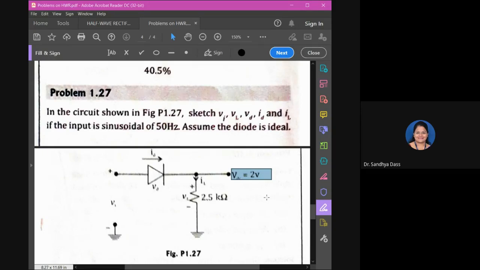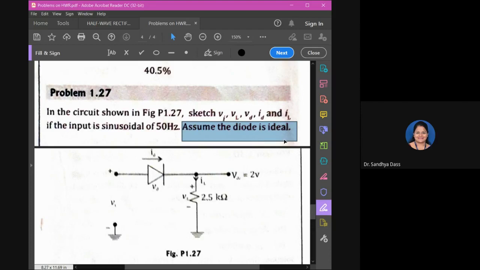Assuming ideal diode condition, it is already mentioned in the question, assume diode to be ideal. Those who are not following, please follow my instructions at least. IM is equal to VM by RF plus RL.